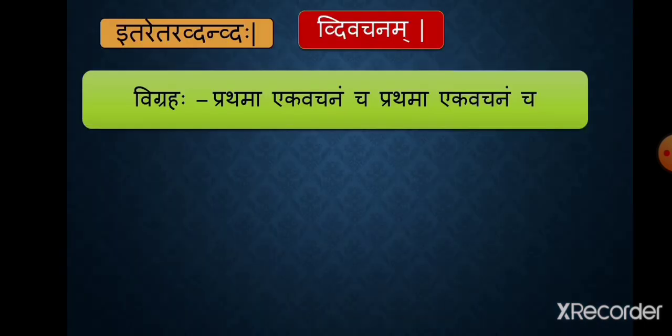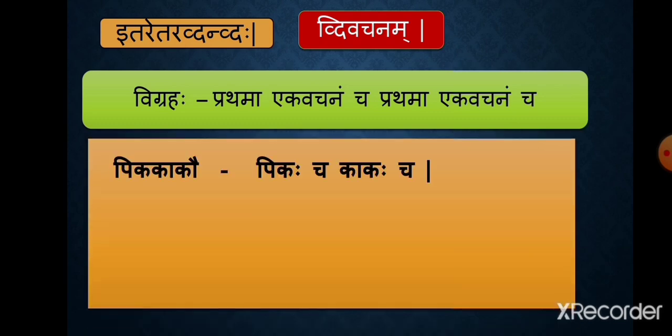While dissolving itaretara dvandva samasah, which is in dvivachanam, both the words are to be mentioned in prathama vibhaktihi, ekavachanam as per their original gender, and the indeclinable cha is to be added after every word. Prathama vibhaktihi ekavachanam of the first word, cha, prathama vibhaktihi ekavachanam of the second word, and then add cha. Let's try to understand it with the help of some examples.